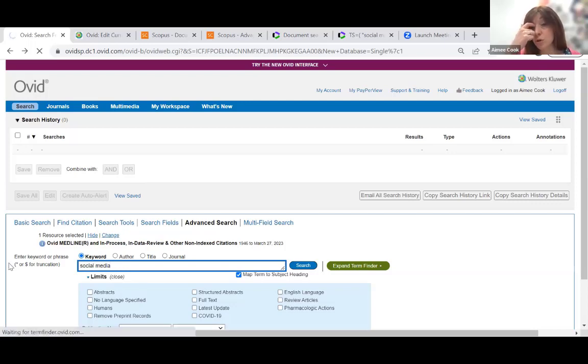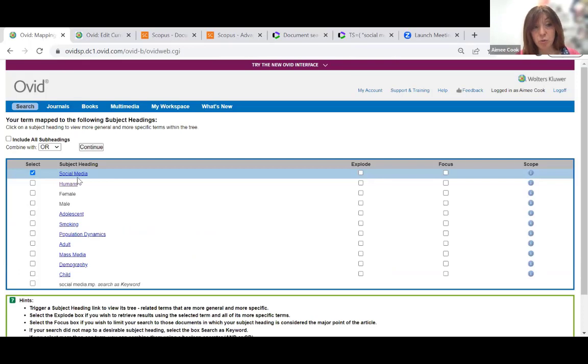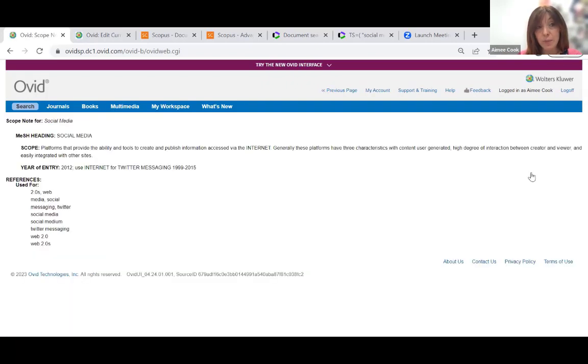So to show you what I mean by this, if I search for social media, the database starts to check against the vocabulary to see what's relevant. You can see there is an entry for social media, so that's excellent news. I'm just going to move your faces out the way here so I can see my scope note. And on the right-hand side of the page, you'll notice there is a scope note for every single entry in the vocabulary. Now, if I click on this, what you'll find here is a list at the bottom of this definition. So platforms that provide the ability and tools to create and publish information via the internet, etc. Great. That sounds like the right definition for us.